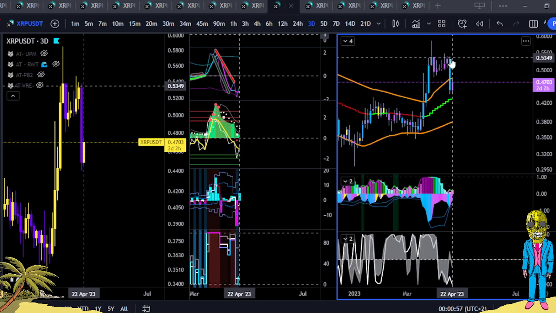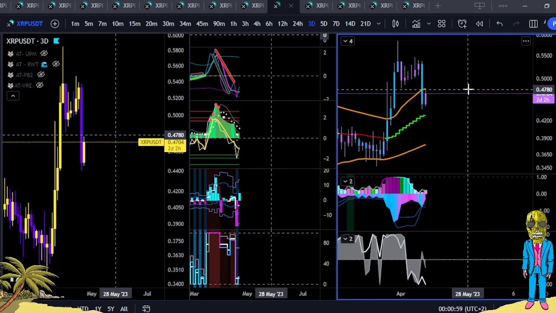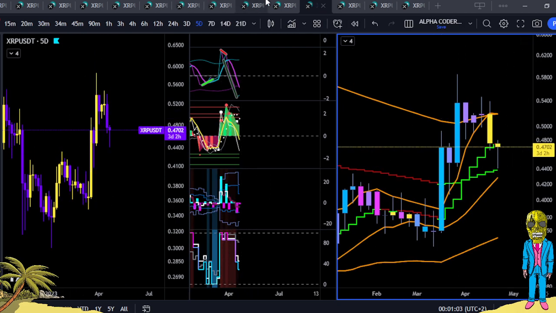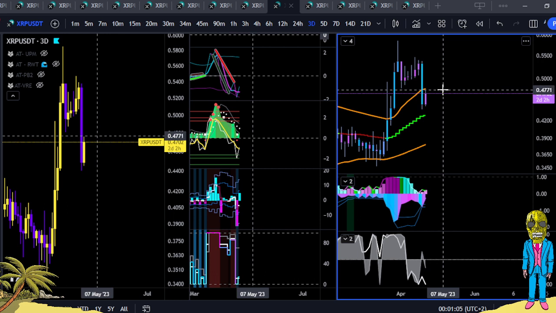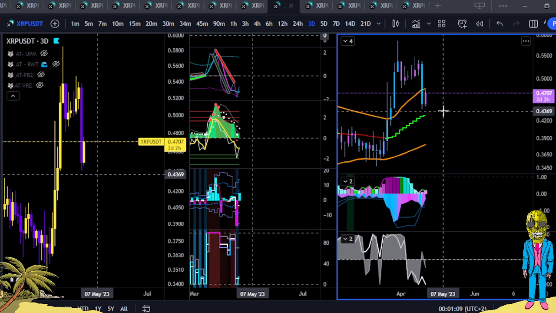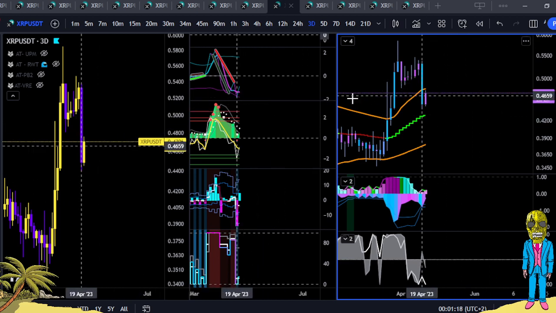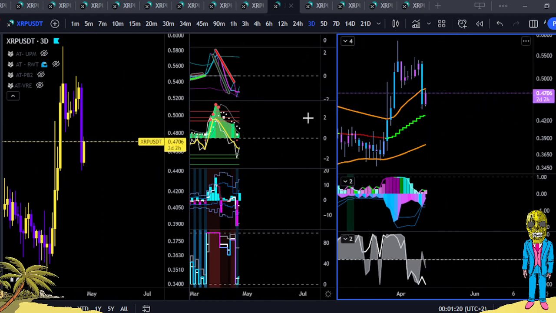Now we're into the 3-day. We can see that the 3-day reverse wave trend is what's capping it here, and on the 5-day the mean is pretty much keeping it here. So we can expect the trap between 47, we'll just call it 48 cents, back to where this mean pretty much was at 44 cents. Okay, so this is a little bit of a trappy range. It needs to close above here in order to have this seem continuation.